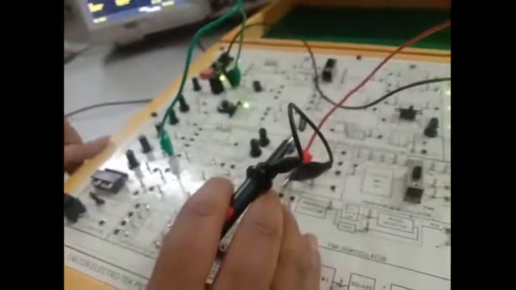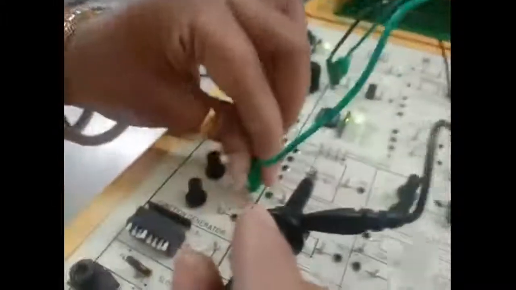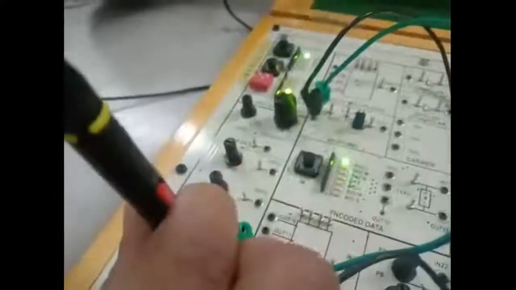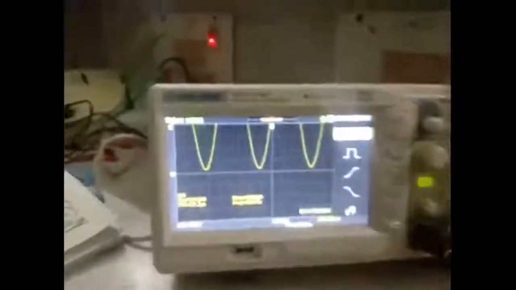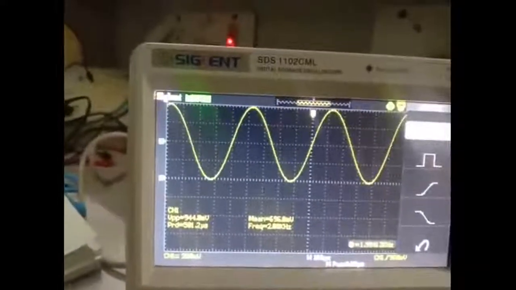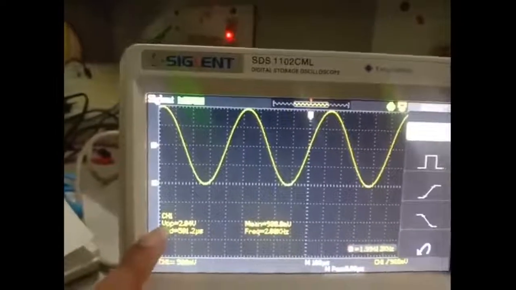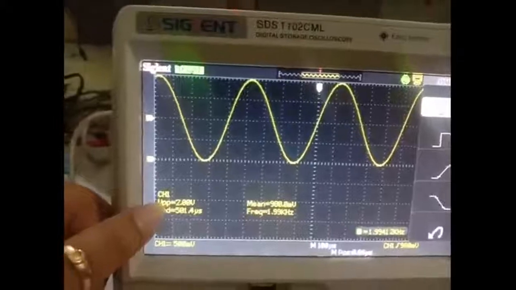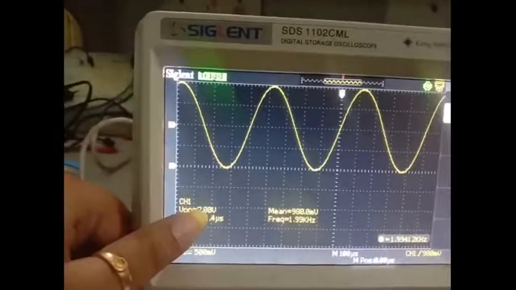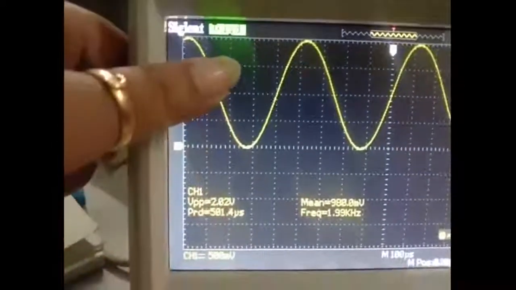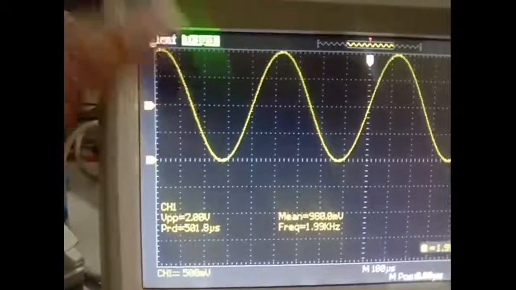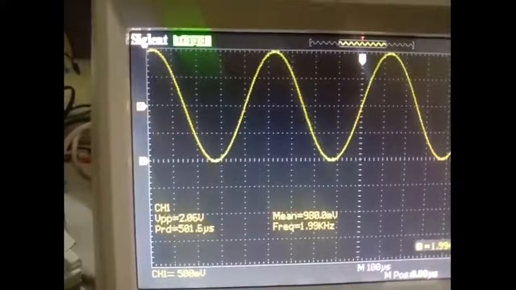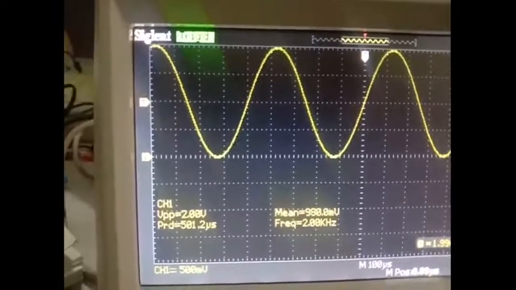First we observe the waveform of the modulating signal, that is the 2 kilohertz signal. Here you can see the VPP is 2.00 volt. That means the peak to peak amplitude of this signal is 2 volt. First we set that value to 2 volt.